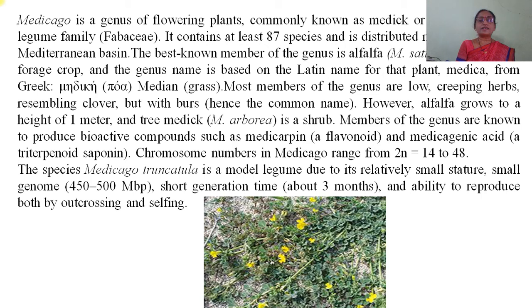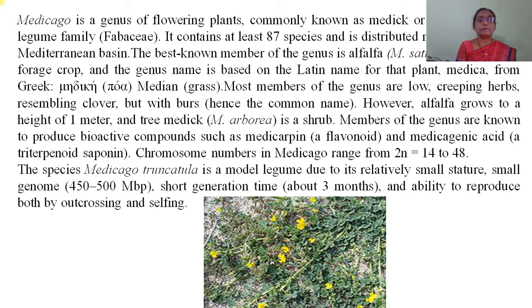Members of the genus are known to produce bioactive compounds such as medicarpin, a flavonoid, and medicagenic acid. Chromosome number in Medicago ranges from 2n equal to 14 to 48.